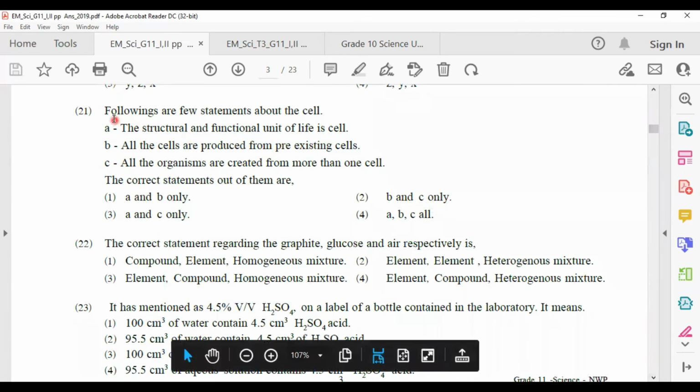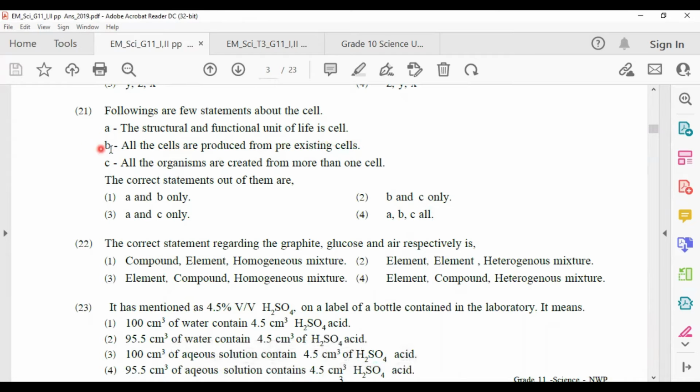21. Following are a few statements about the cell. The structural and functional unit of life is the cell, yes. All the cells are produced from pre-existing cells, yes. All the organisms are created from more than one cell. It is incorrect. Some organisms are made up of only one cell. So it is incorrect. A and B only are correct.